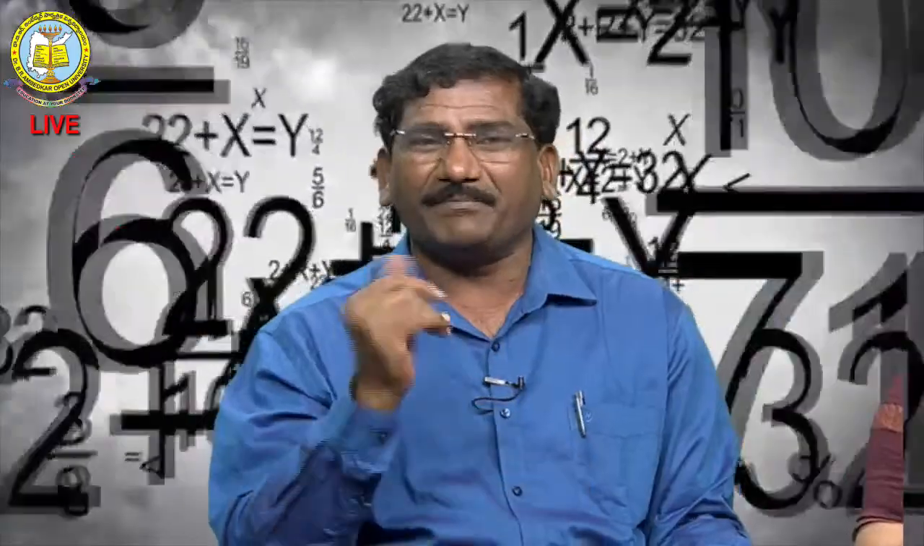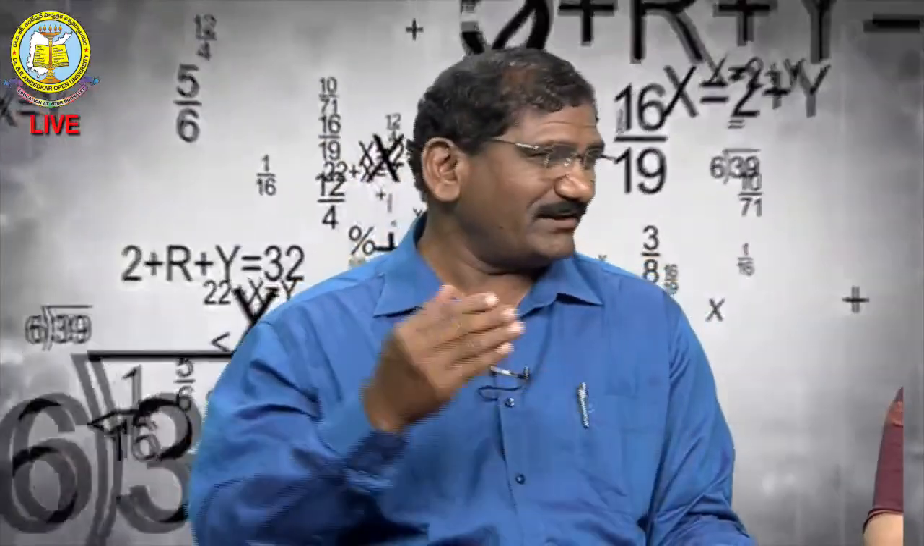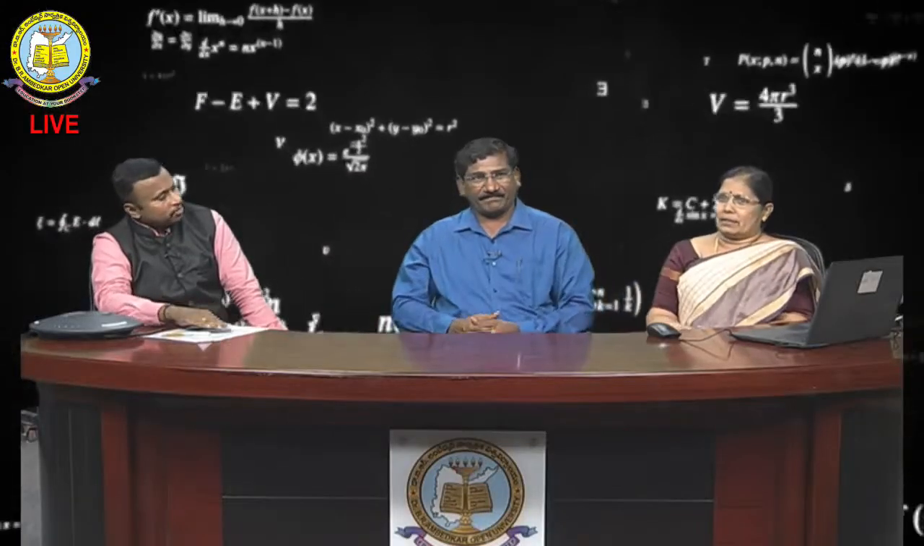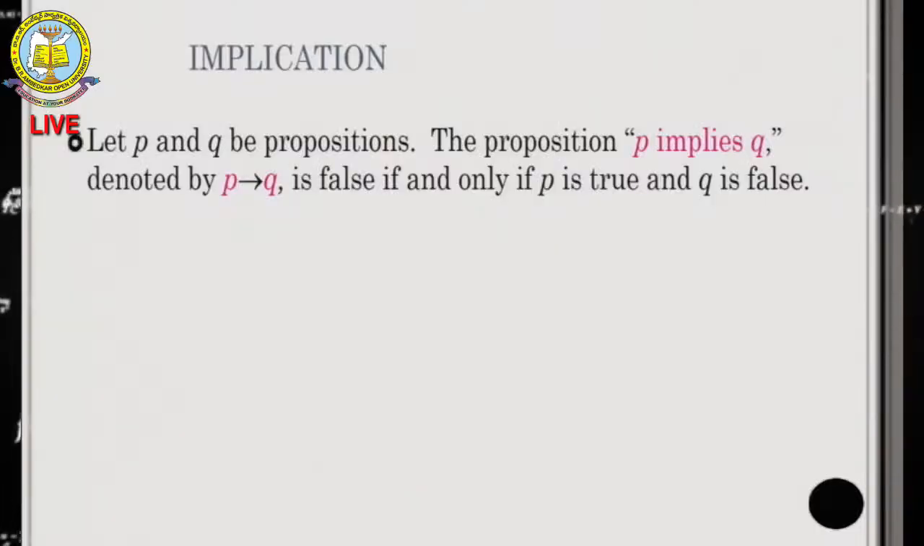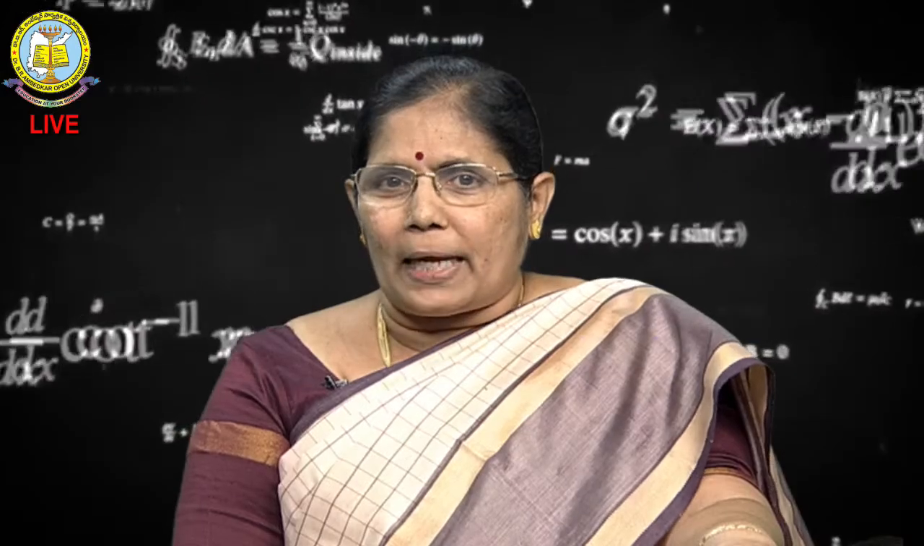Coming to the next connective, implication. Sometimes, see, if today is Sunday, then it is a holiday. That means if you take P and Q as any two propositions, then the proposition P implies Q, which is denoted by P implies arrow mark Q, is called the implication. What does it mean? If P, then Q.